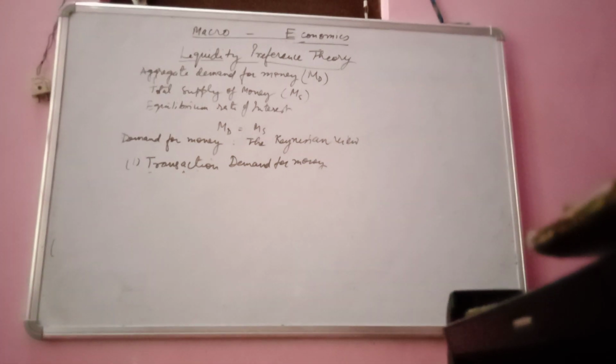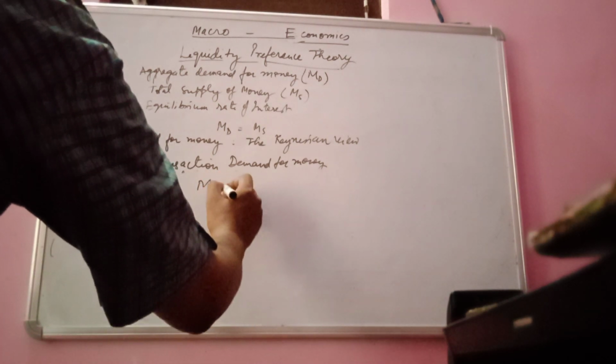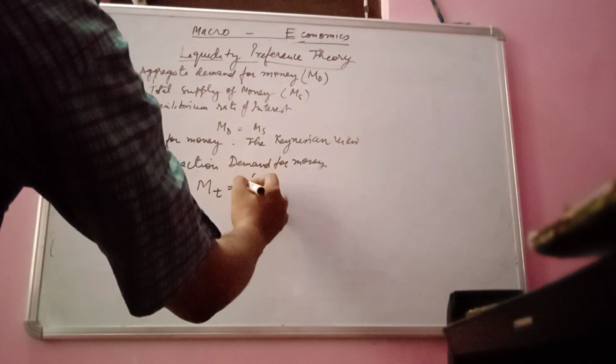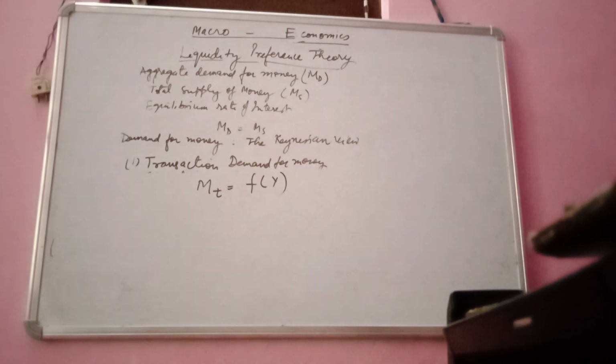The transaction demand of money is denoted here as MT, a function of Y, where MT is the transaction demand of money and Y is income.